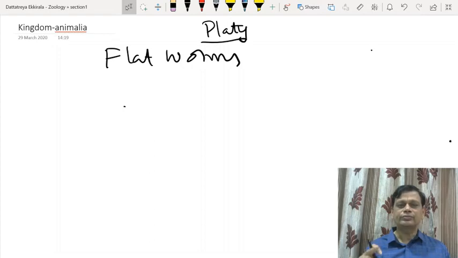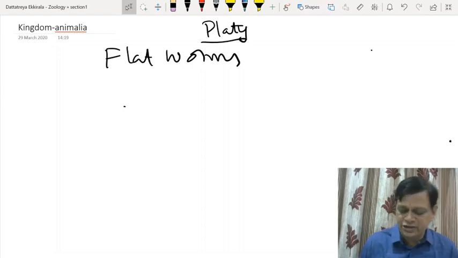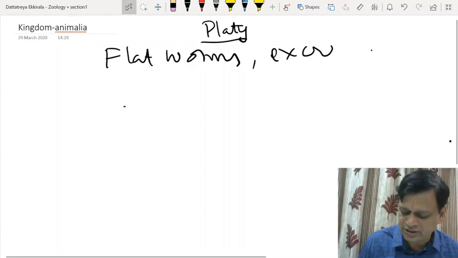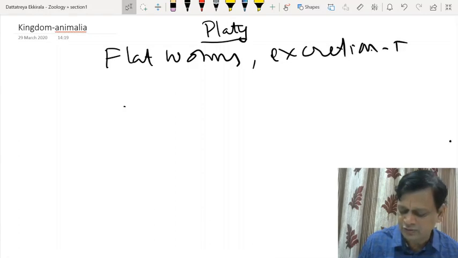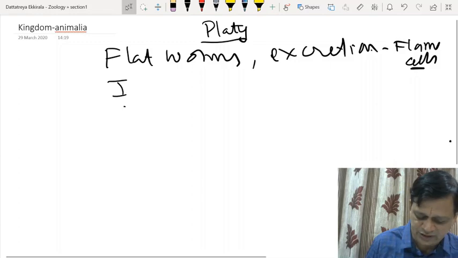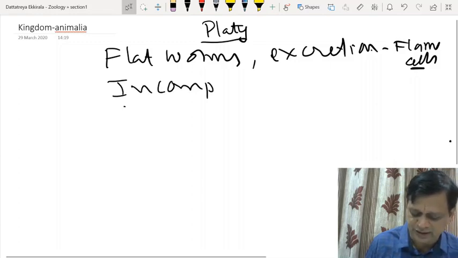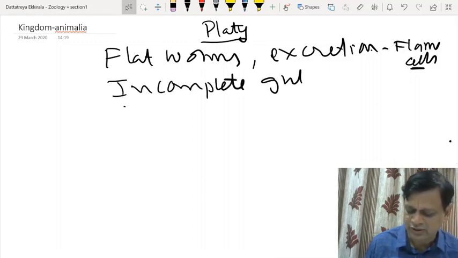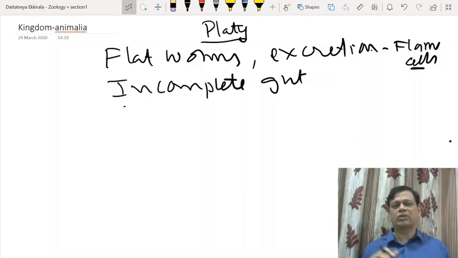And here excretion is performed with the help of flame cells. They have flame-like appearance, that's why they are called flame cells. Excretion and osmoregulation. Regulation of body waters is known as osmoregulation, right? No circulatory system, no special other systems, and digestive system is with incomplete gut. They'll have only incomplete gut. They don't have complete gut.